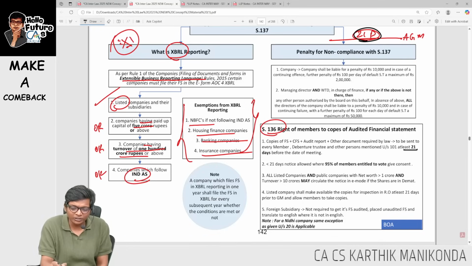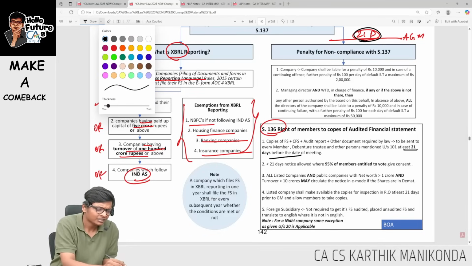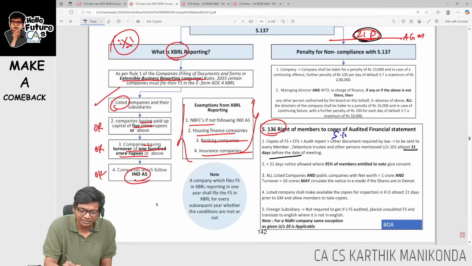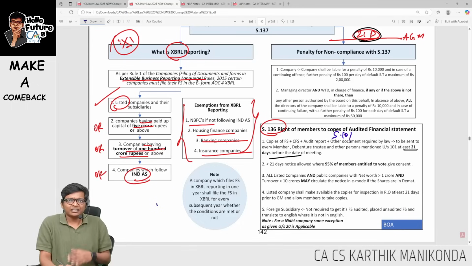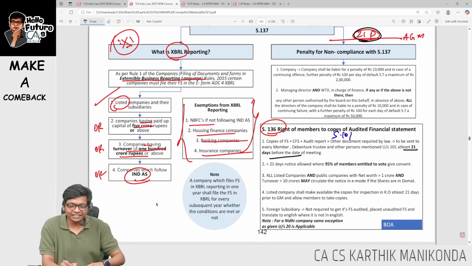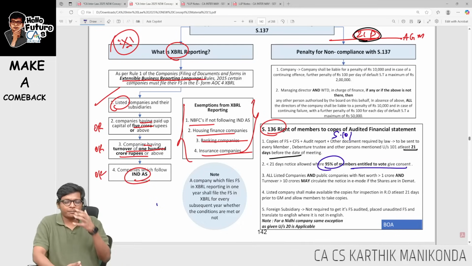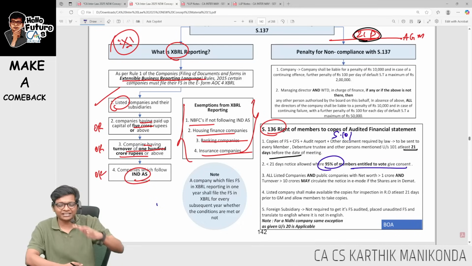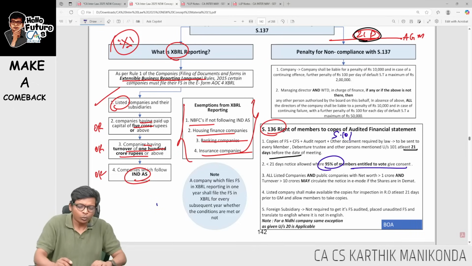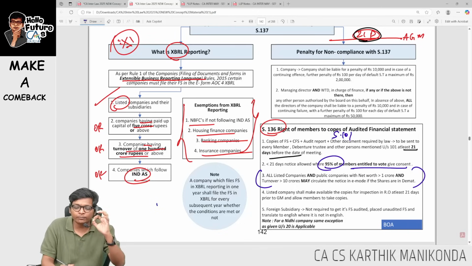Over here it should be given 21 days before the AGM. Simple. Along with this, you will also be giving notice under section 101. Sir, shorter notice possible? Yes, just like notice. If 95% of members entitled to vote give consent, I can give a shorter notice. What is important over here is this point. For these companies, they have to send the notice in electronic mode only.